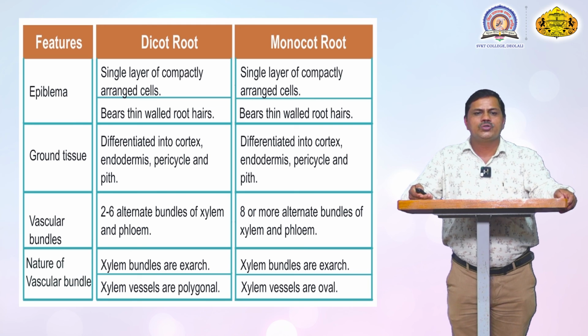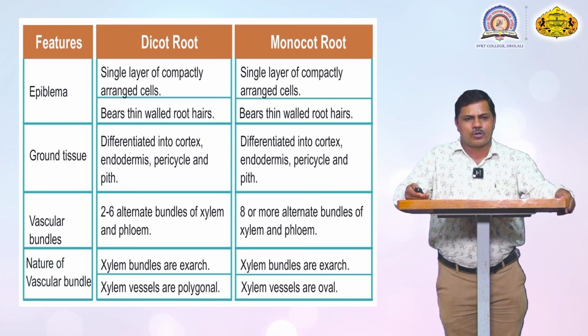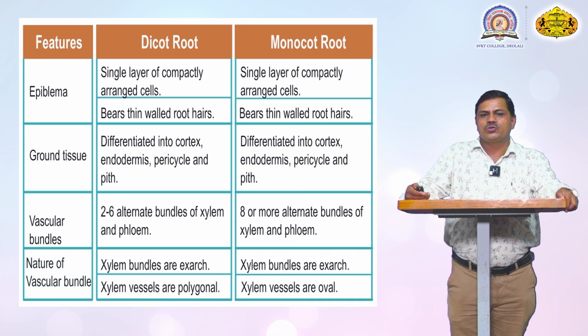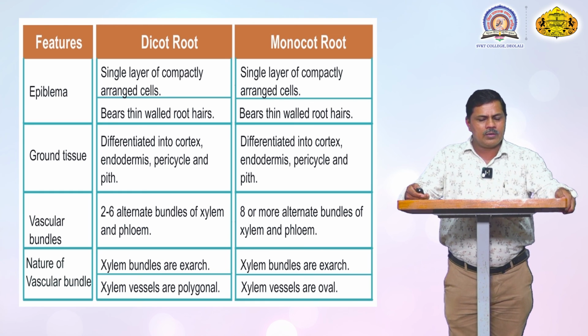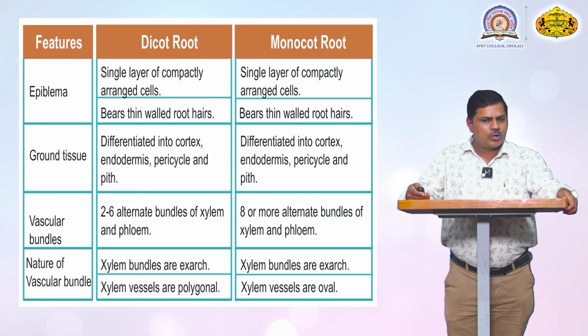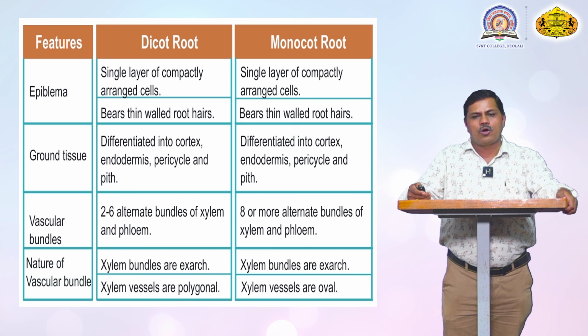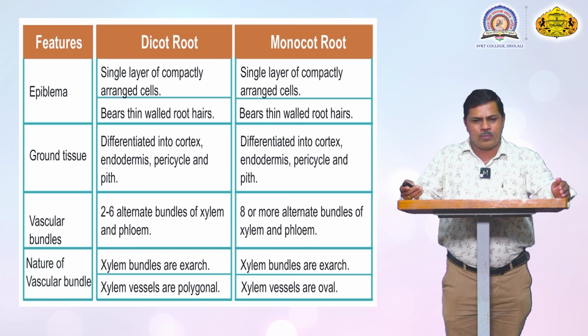Ground tissue is differentiated into cortex, endodermis, pericycle and pith in the dicotyledon root, and similarly in monocotyledons. In vascular bundles, dicotyledons have 2 to 6 alternate bundles of xylem and phloem, but monocotyledons have 8 or more alternate bundles. This is the variation between dicotyledon and monocotyledon roots.